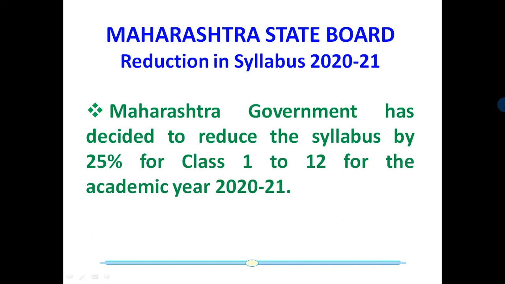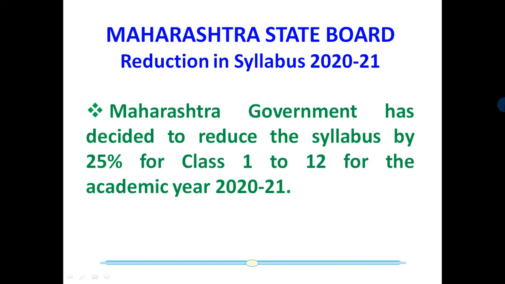Today I am going to discuss the reduction in 12th SP syllabus. As you know that Maharashtra government has decided to reduce the syllabus by 25% for class 1 to class 12 for the academic year 2020 and 21.